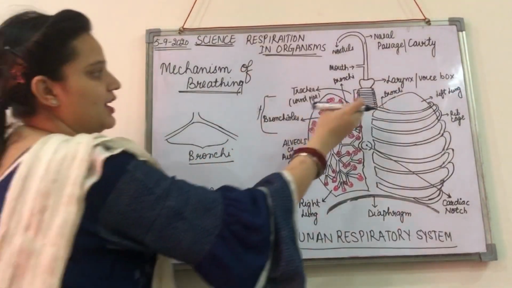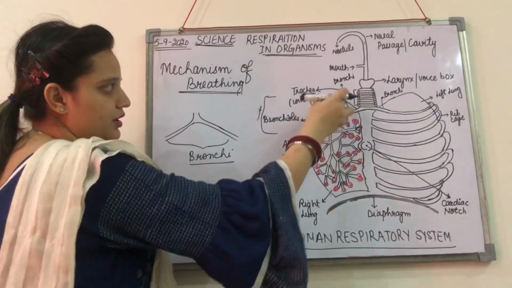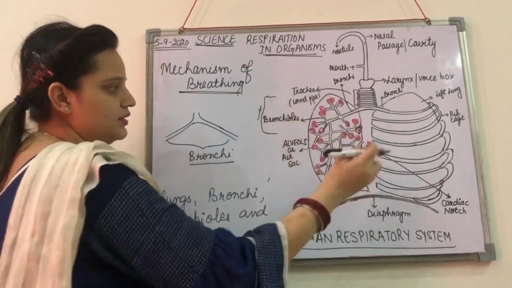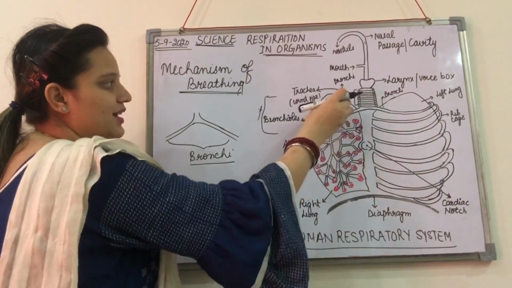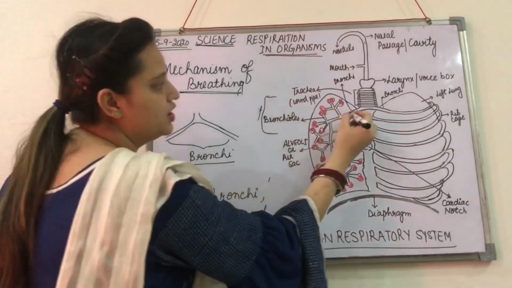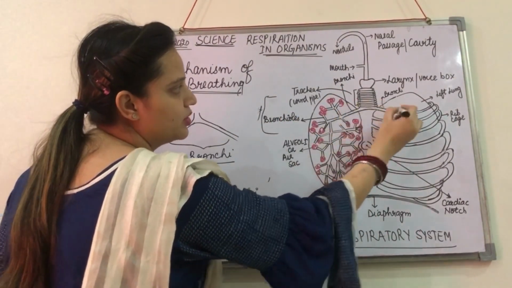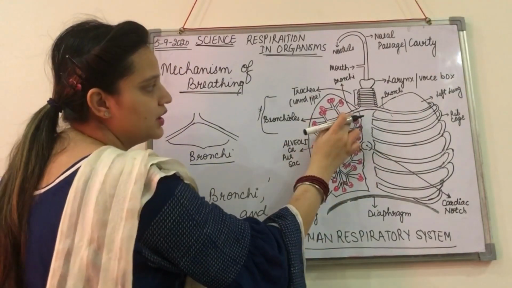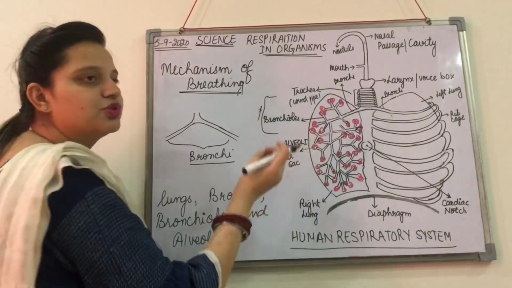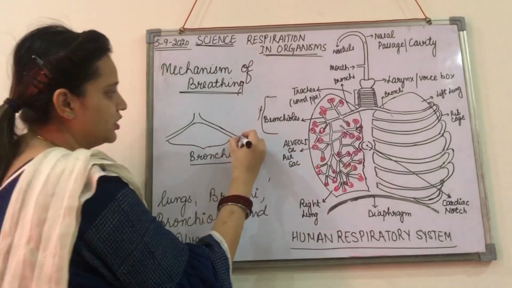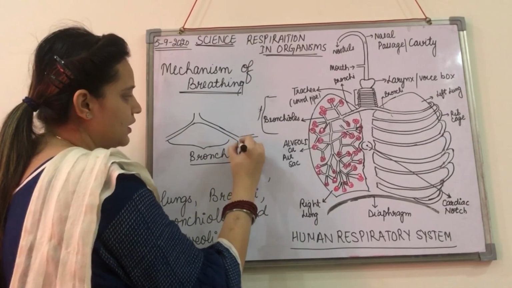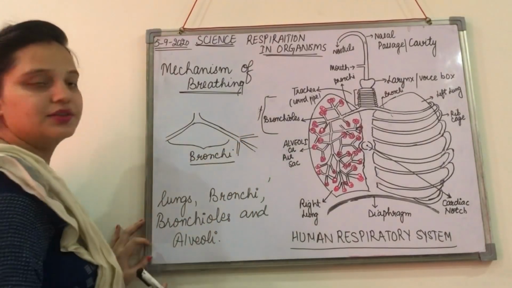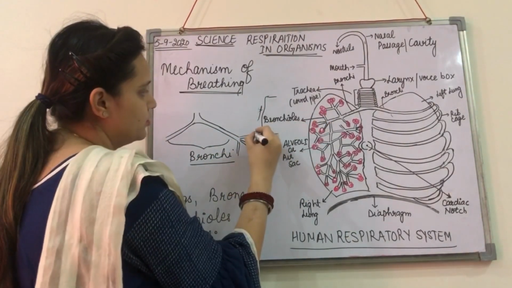These bronchi enter the lungs. Here I have shown the right lung and the left lung. Each bronchus, you can see this is one and this is the second, enters the lung and is further divided into thinner tubes, like you can see. In this way they are being divided.